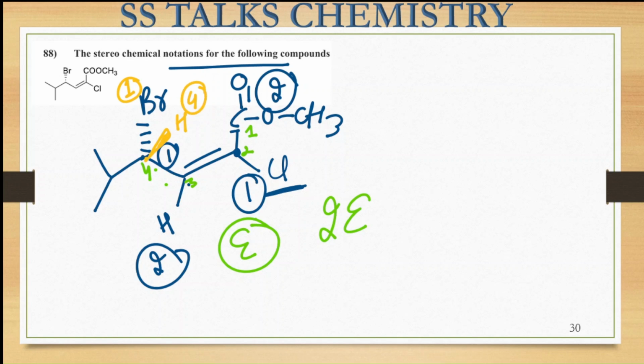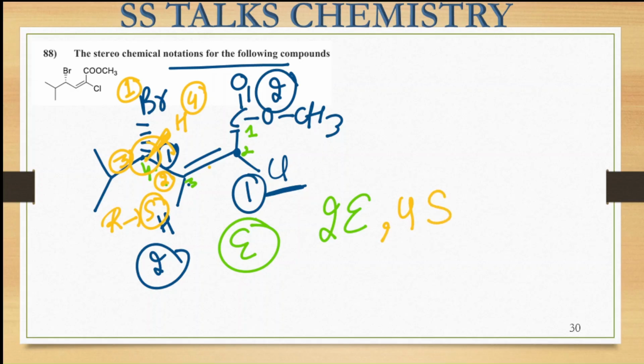This substituent, the alkene species, will be of the second priority, and this one is going to be of the third priority. So 1 to 2 to 3 is going in the R configuration, but the fourth priority is present at the wedge position, so the configuration will be reversed, and it becomes the S configuration. That means at the fourth carbon center we have the S configuration.